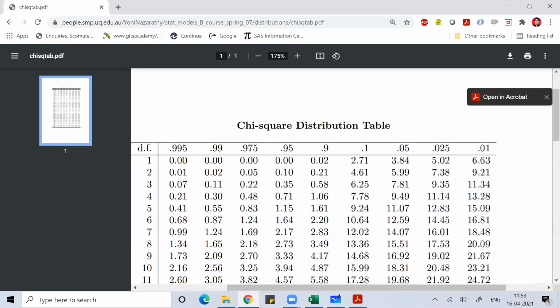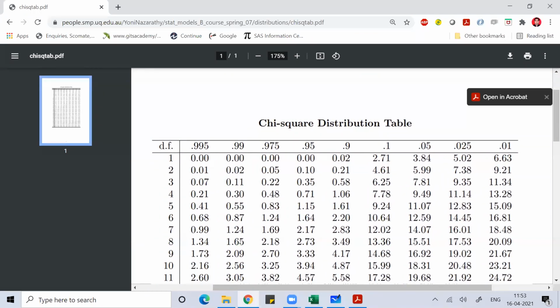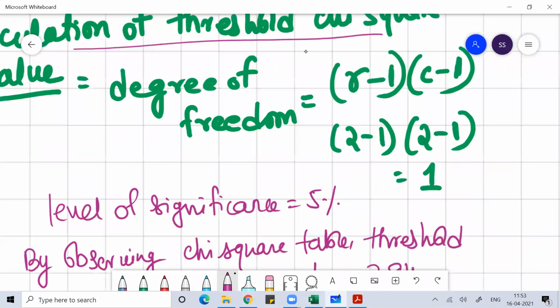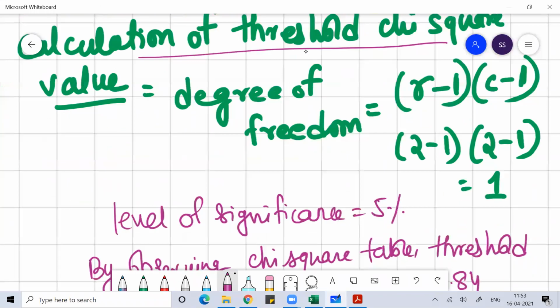I hope you understand. This is 0.01, 0.02, 0.05. So look at 5%. What is the value given? 3.84. So the threshold value is 3.84, but your calculated value is 9.69.